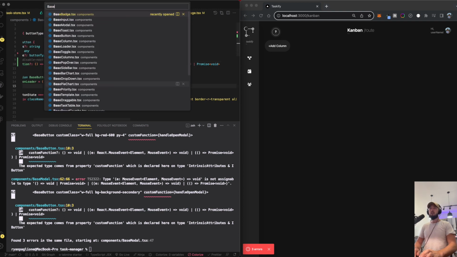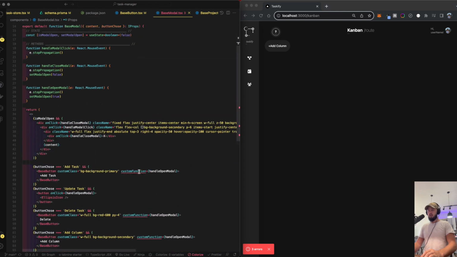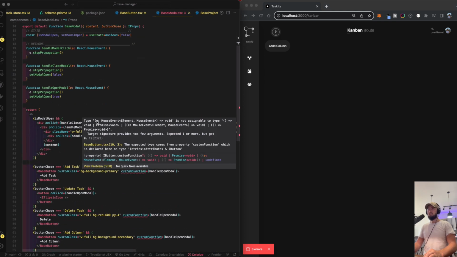Okay. Base modal. Let's see what this one's chirping us for. Custom function. Let's go ahead and steal it. React e.mouse event is not assignable to. Again, we actually do have that in the thing, so why is it not? Type signature provides too few arguments, expected 1 or more, but got 0.